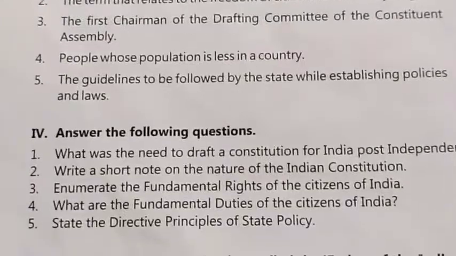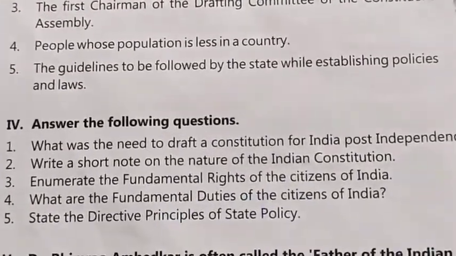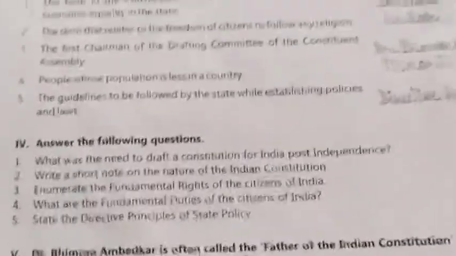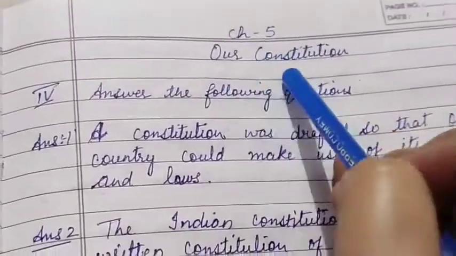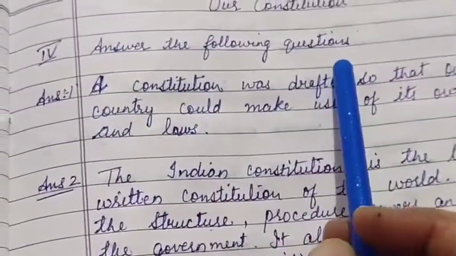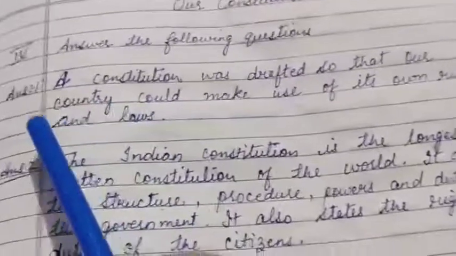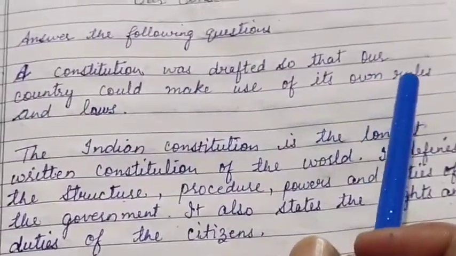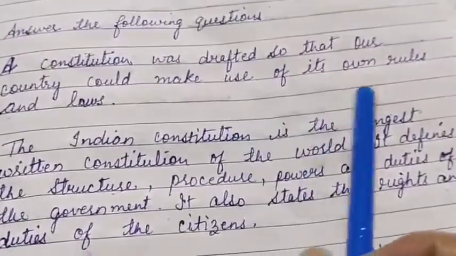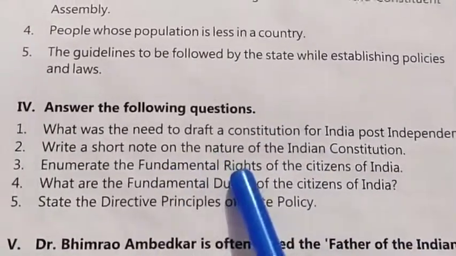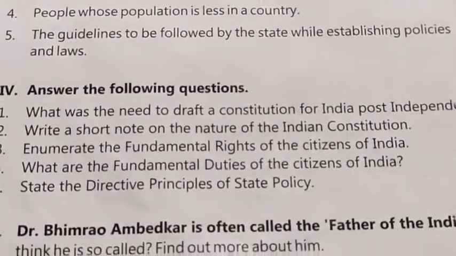Now come to the question answer. First question is, what was the need to draft the Constitution of India post independence? Take out your notebook. On the top of the notebook write down chapter number 5, our Constitution. Write down, answer the following questions. Write down the question from your book and I'm just going to tell you the answer. First one is, the Constitution was drafted so that our country could make use of its own rules and laws. Question number 2 is, write a short note on the nature of Indian Constitution.